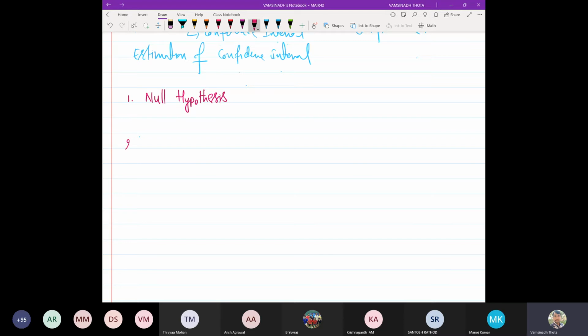And another one is called the alternate hypothesis. These two are very important, and in each and every problem we have to decide what is the null hypothesis and what is the alternate hypothesis.